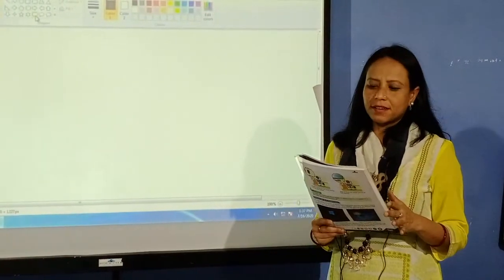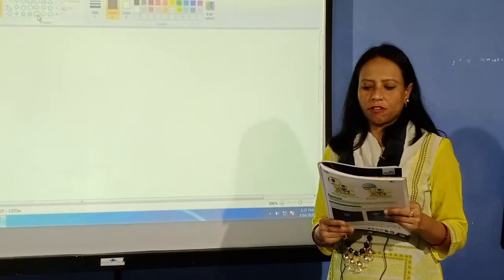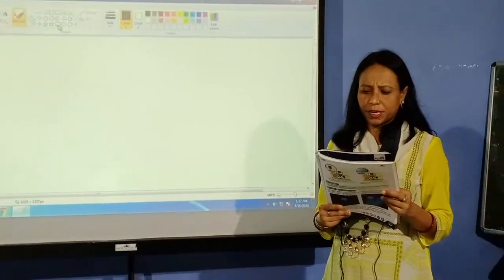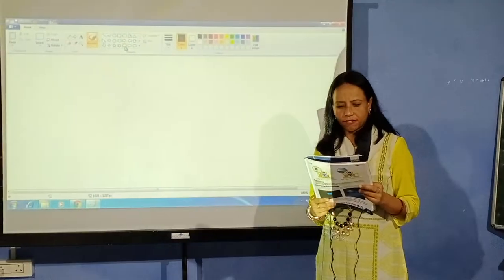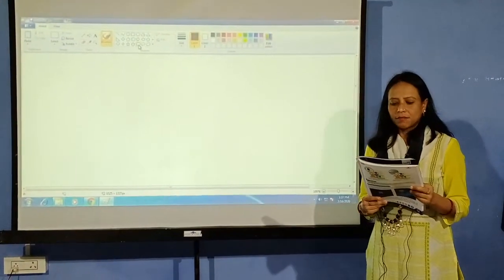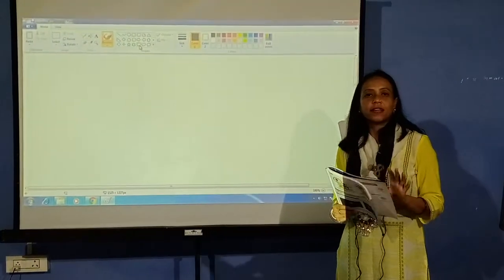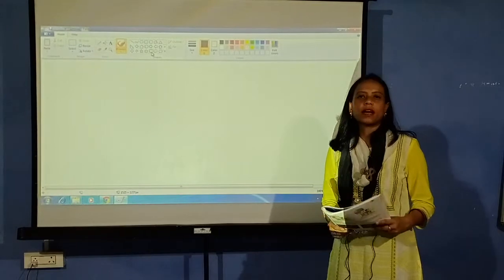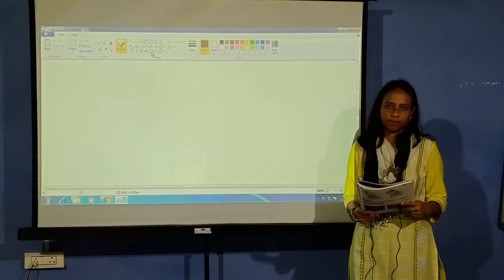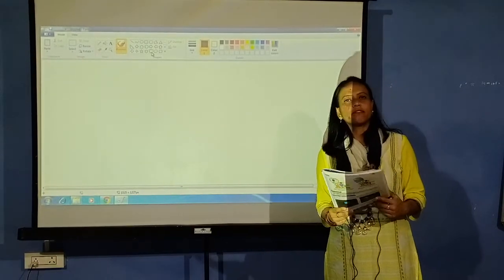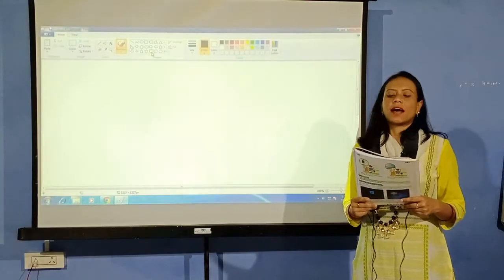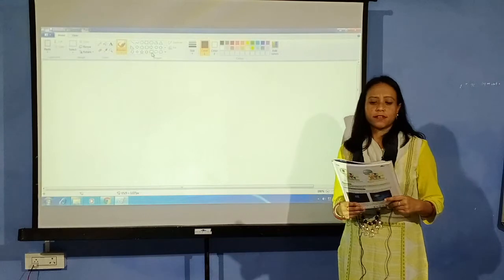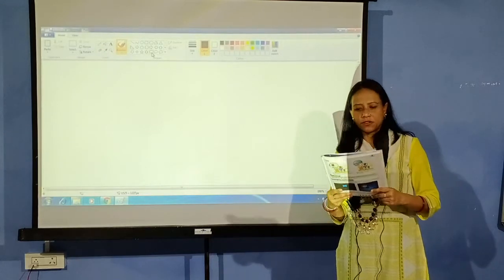Since it started, there are many versions of Windows, like before it was Windows 95, Windows XP, Windows Vista, Windows 7, Windows 8 are some versions of Windows. Now the latest is your Windows 10. As I have told you, in this computer we have Windows 10 in our system, okay, which is very helpful and which is very useful and which is very easy to be used. So this is what about Microsoft Windows.